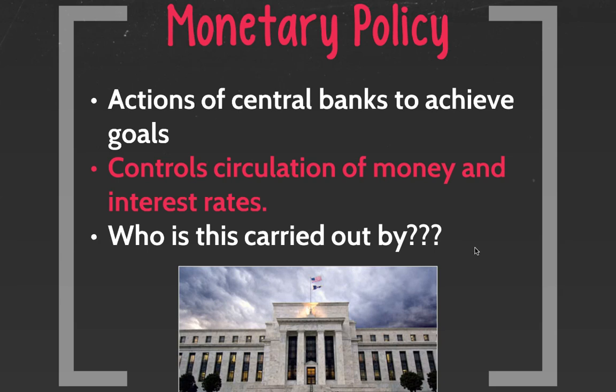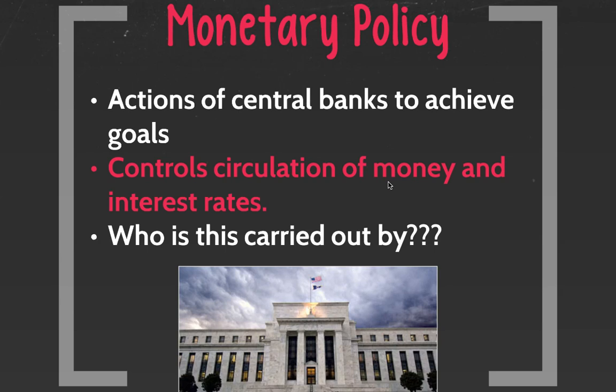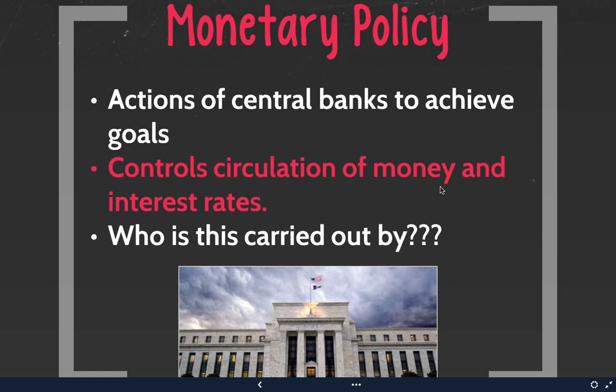Again, there's two things we could do with the circulation of money, or the money supply, right? We can increase the money supply, we can decrease the money supply, and that's all we really can do. We're trying to do this to help the economy continue to grow, because as we saw with those 4 basic goals of economics, we want the economy to typically always grow, right? So outside of supply of money, the Federal Reserve also controls interest rates. When we talk about monetary policy, it's money supply and interest rates. Interest rates,